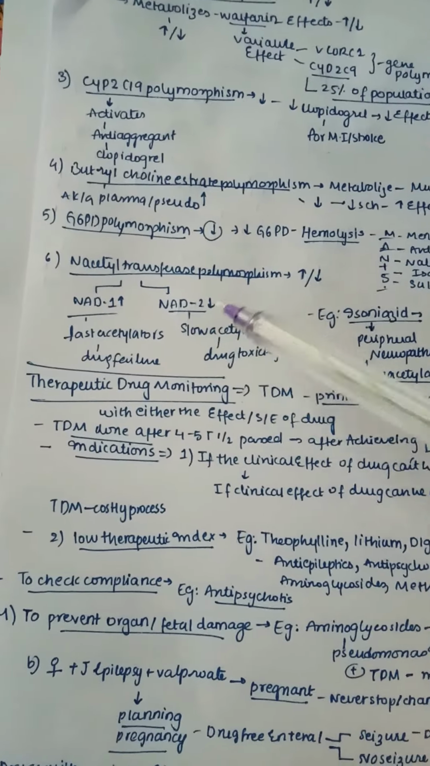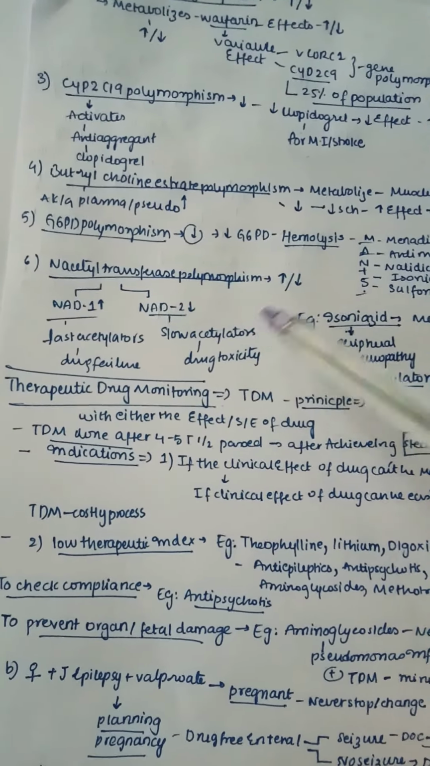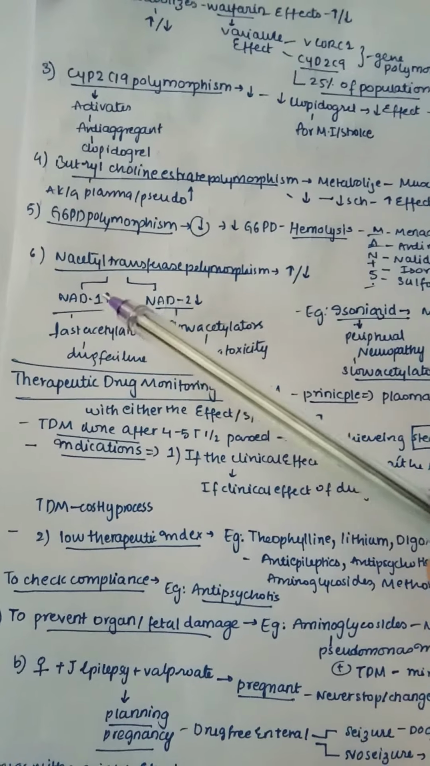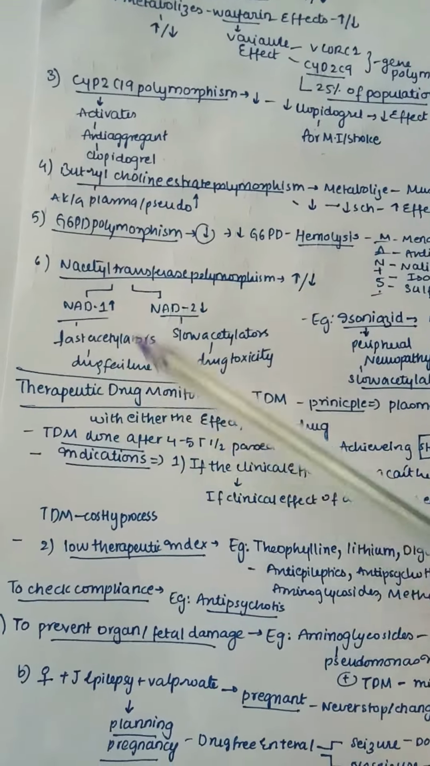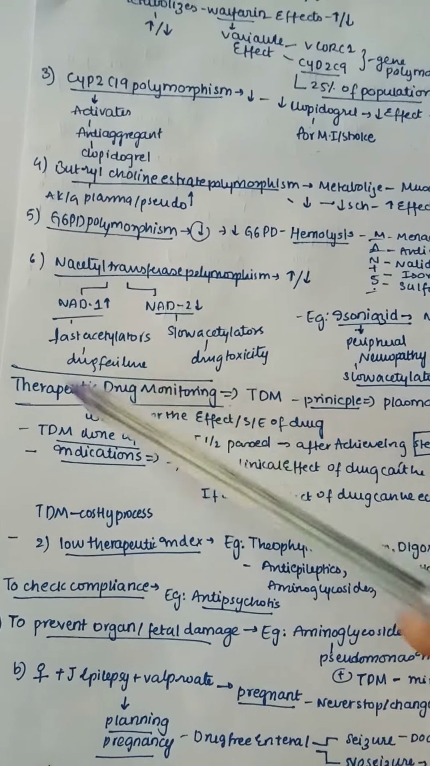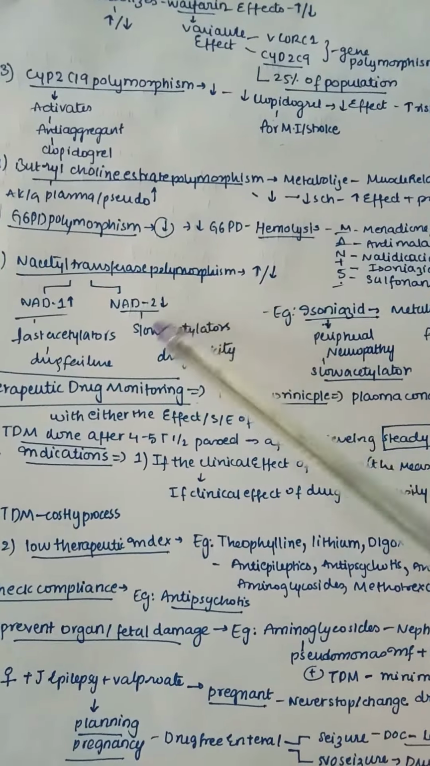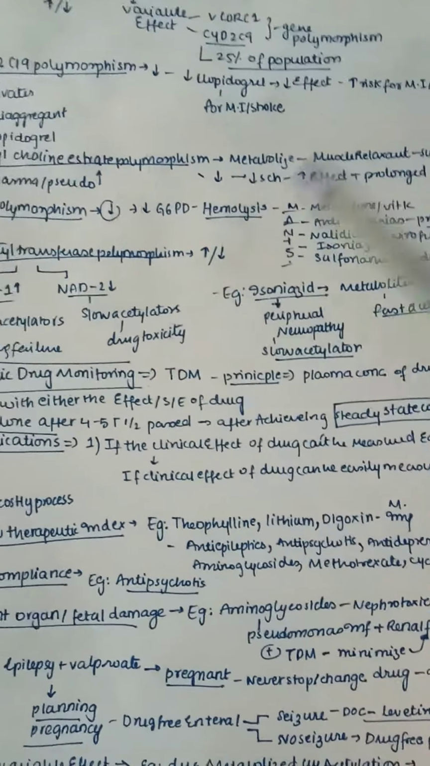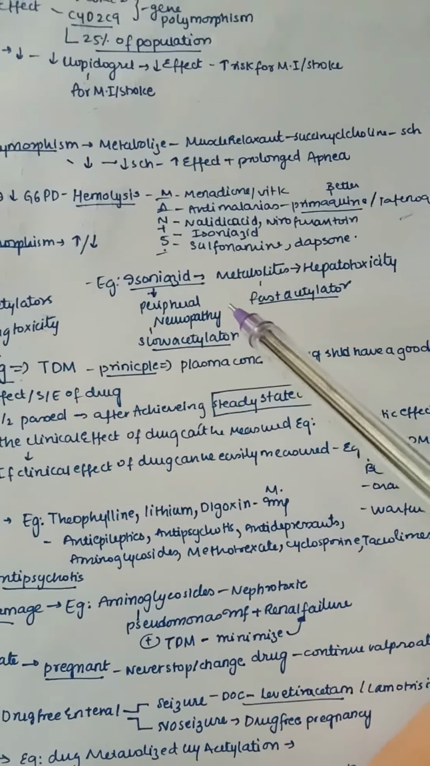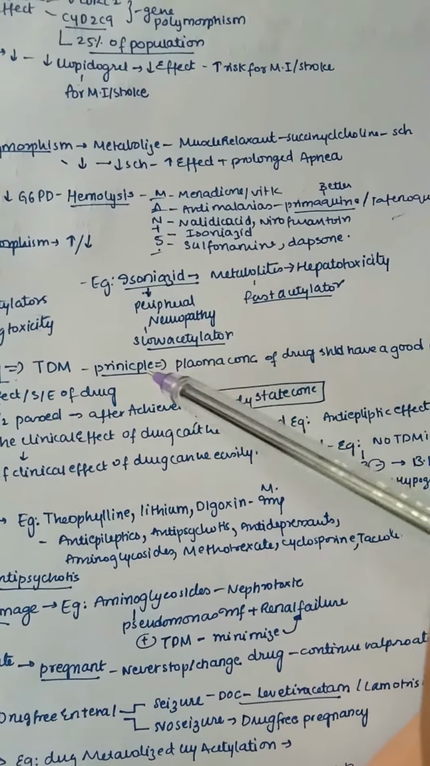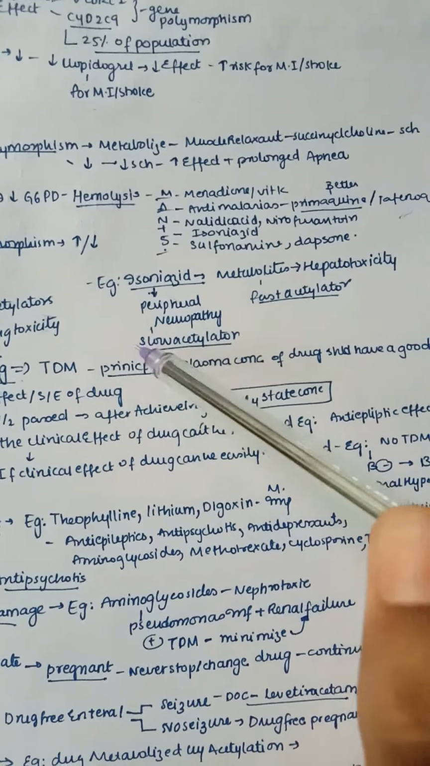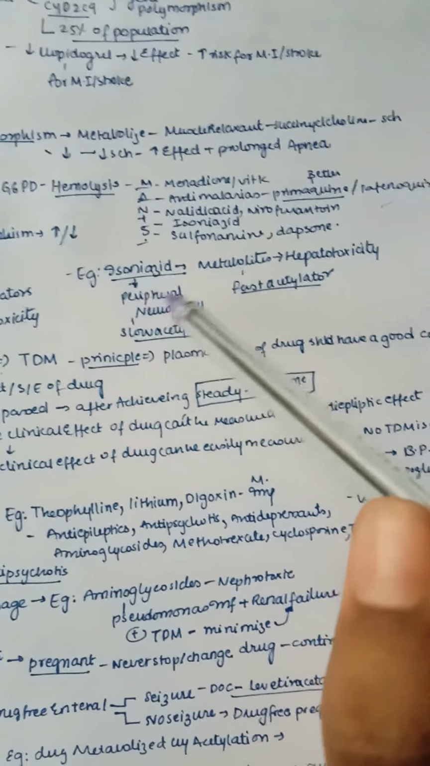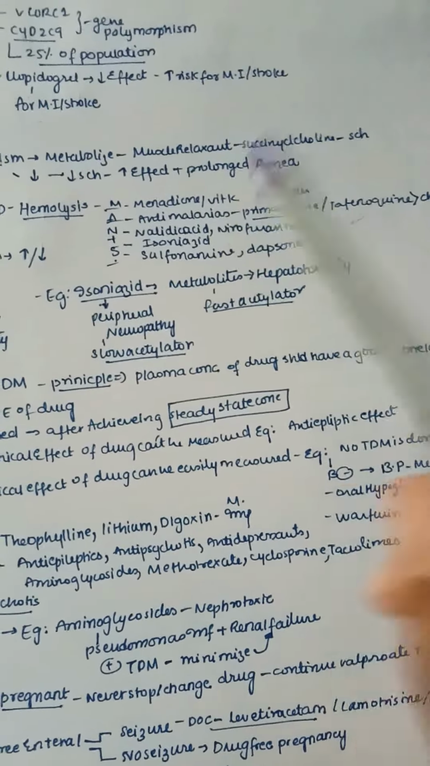So next, coming to N-acetyltransferase polymorphism. This also may decrease or increase. It is divided into NAT1 and NAT2. If NAT is increased, it leads to fast acetylation, that is drug failure, and if NAT is decreased, then slow acetylation, that is drug toxicity. Example here, isoniazid: its metabolites cause hepatotoxicity, and isoniazid itself causes peripheral neuropathy. Peripheral neuropathy is mainly seen in slow acetylators, and in fast acetylators you can see hepatotoxicity.